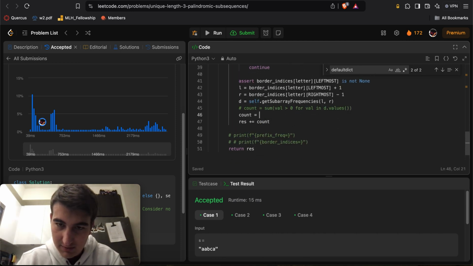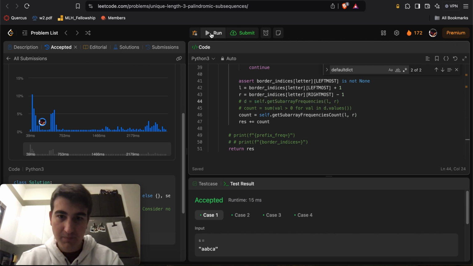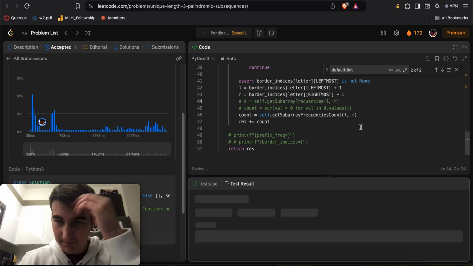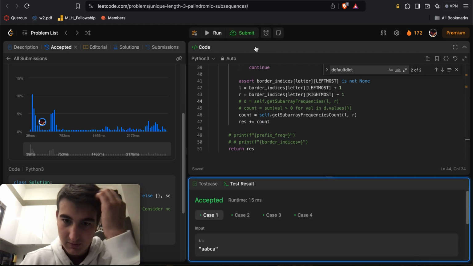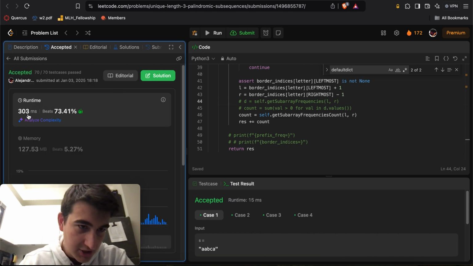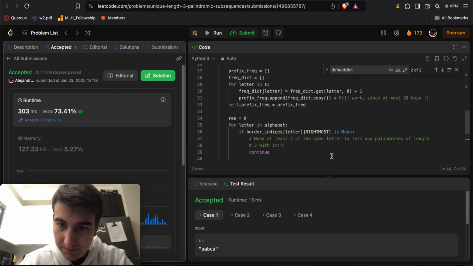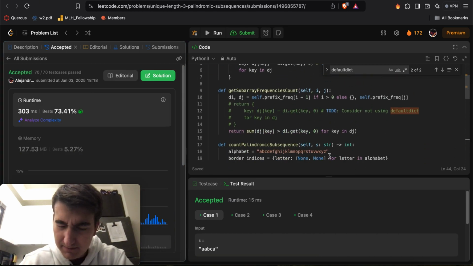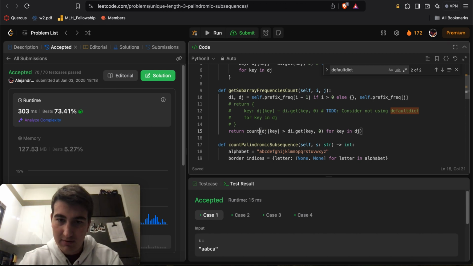Now count is equal to self dot r. Okay, and now does this make me go faster? Okay, just barely. Okay. Maybe count.